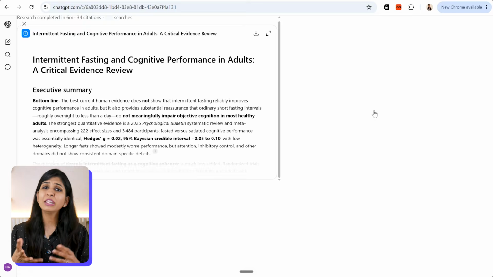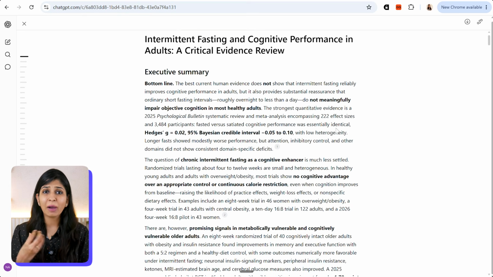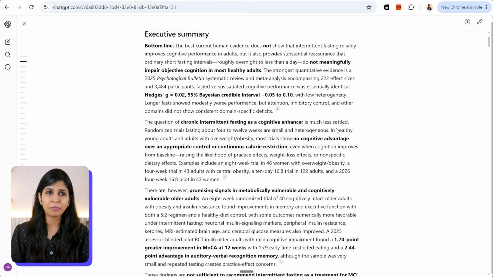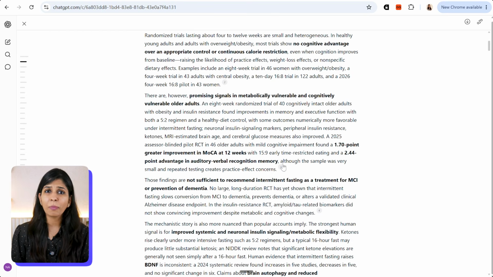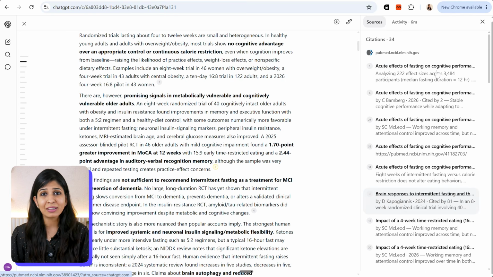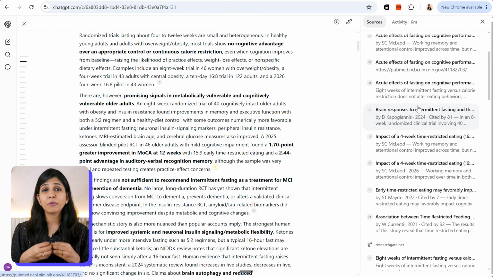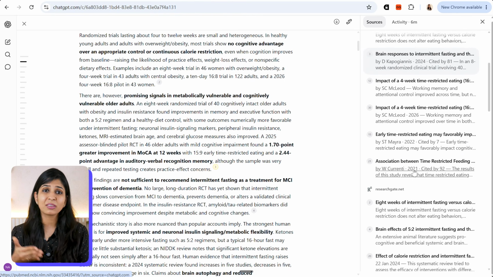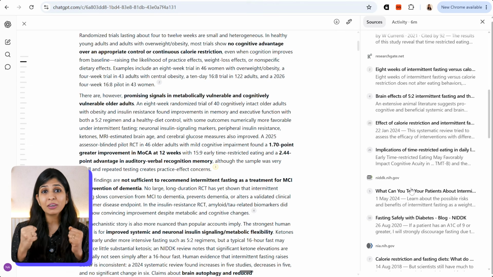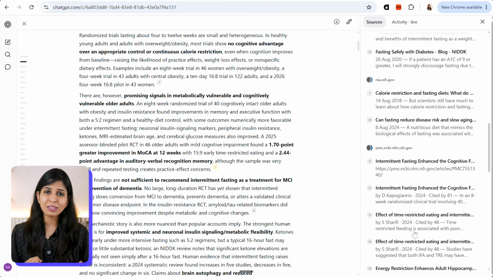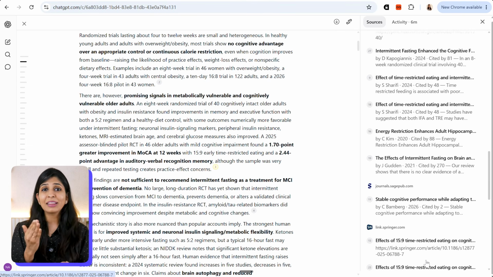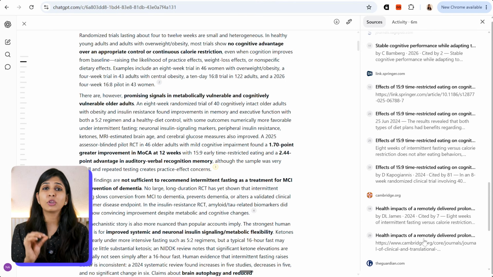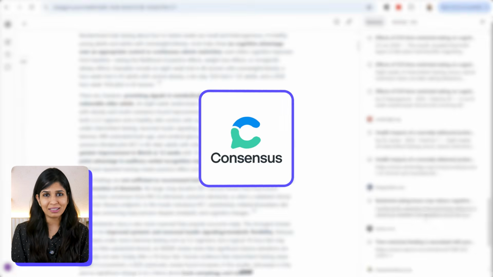Now, if I'm performing any general search which is not regarding my research study, then this is great because the report itself is very comprehensive, as you can see on my screen right now. But if we are performing a very specific research task and we want control over the kind of sources that it is referring to, then in that case, we can connect it to a specific plugin, Consensus.